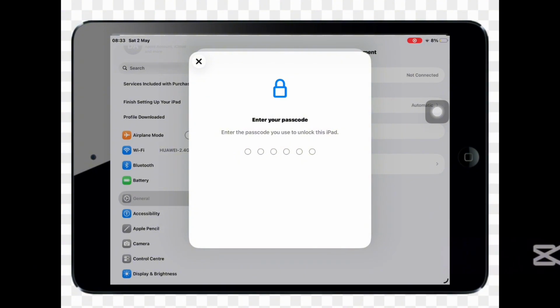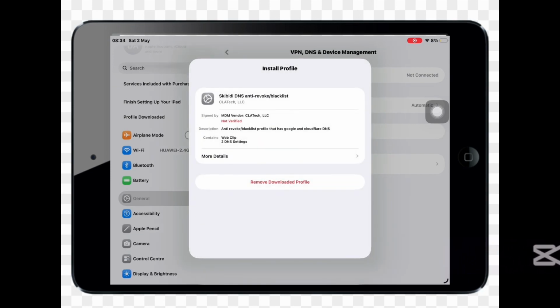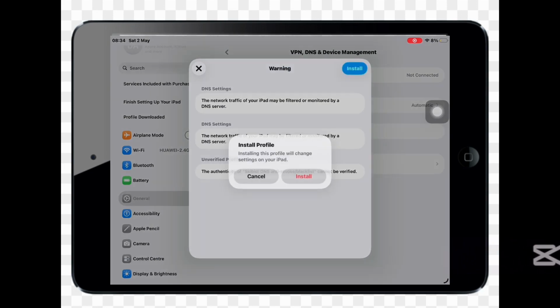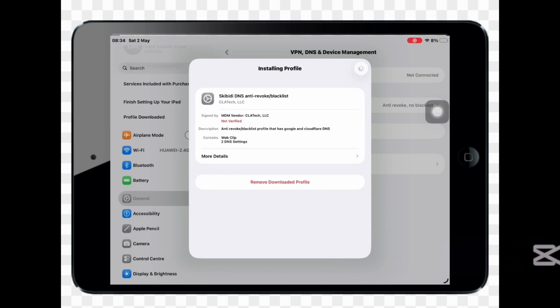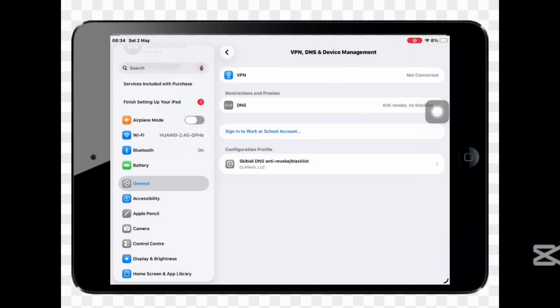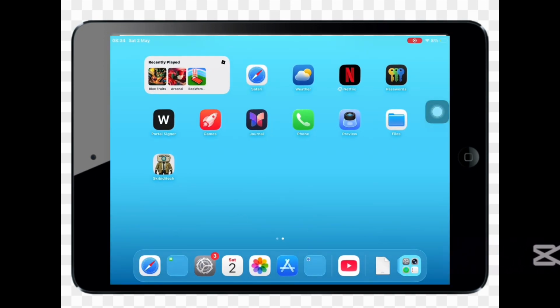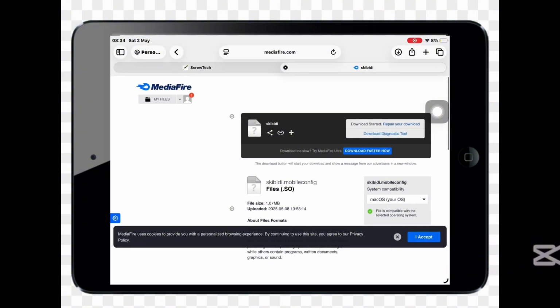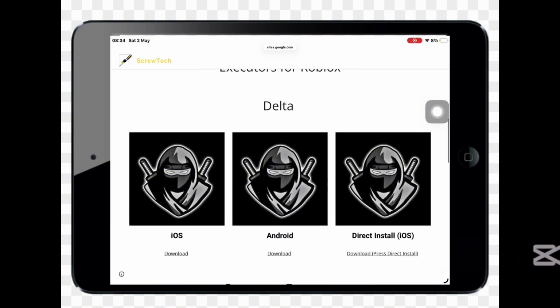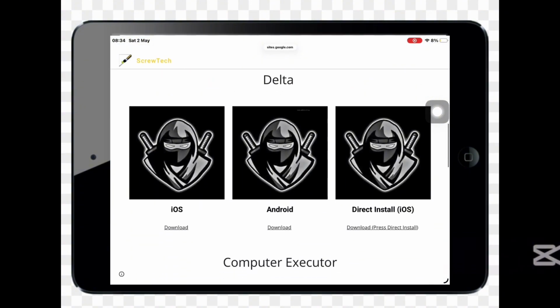You'll probably have to enter your passcode. Tap Install. Go back to my website and scroll to Delta section. Press the one with Direct Install in its name.